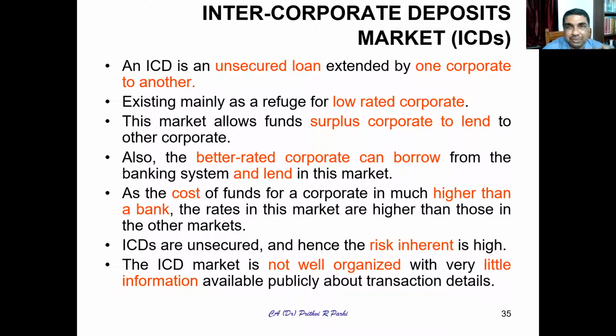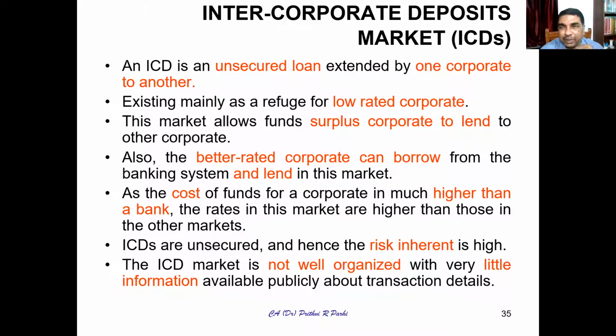One more kind of money market instrument is called Inter-Corporate Deposits, or ICDs. That means one company will be depositing money with another. One company might have surplus funds, so it deposits money with another company which is in need of funds, at a particular rate.